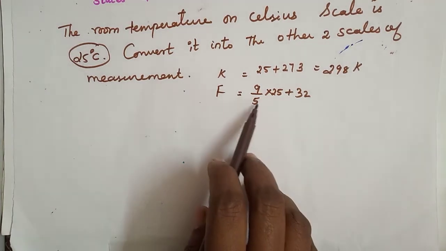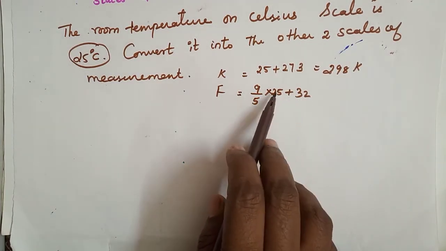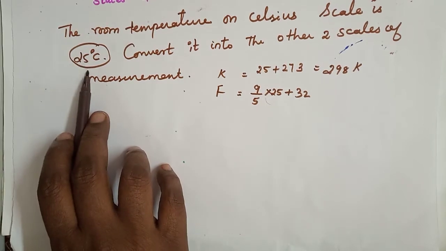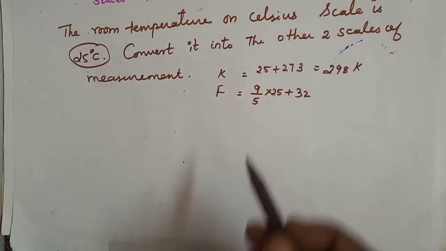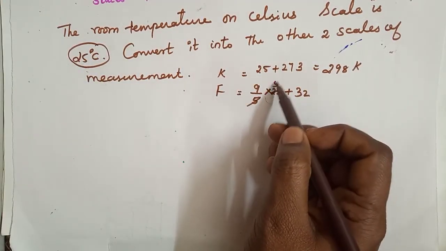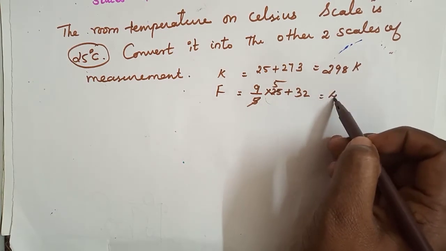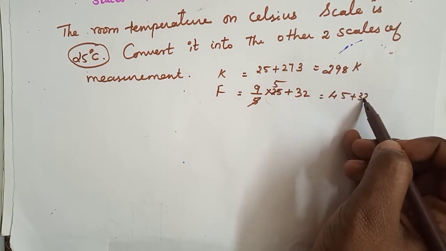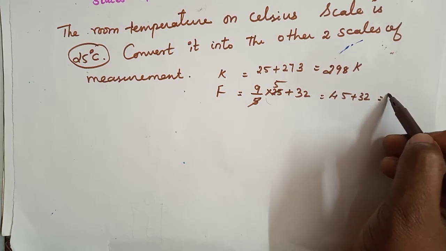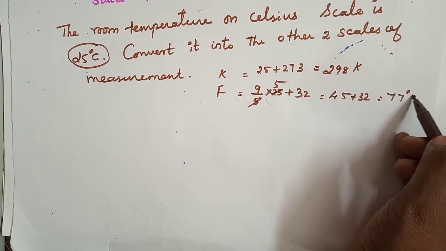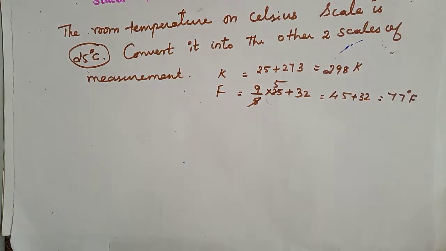Understood? So 9 by 5, this is common. 32 also common. Here the given temperature is on the Celsius scale. So 9 5s are 45 plus 32. How much? 77 degree Fahrenheit. That is very, very important. Understood, children?